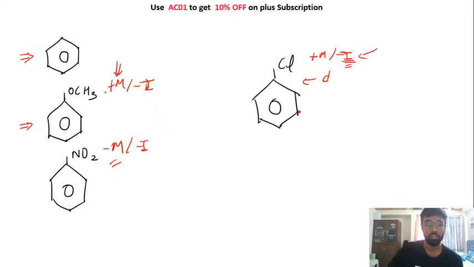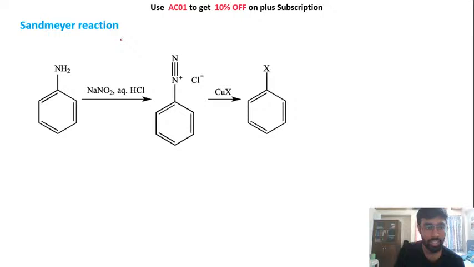ओके, एंड यहाँ पे आपका mesomeric effect was more than your inductive effect. So that is why आपका यहाँ पे ortho para होगा. यहाँ पे this is also ortho para, this is meta-directing. यहाँ पे तो you can have a normal electrophilic aromatic substitution. Okay, so all of these things have been covered. I hope you guys were able to understand these things.